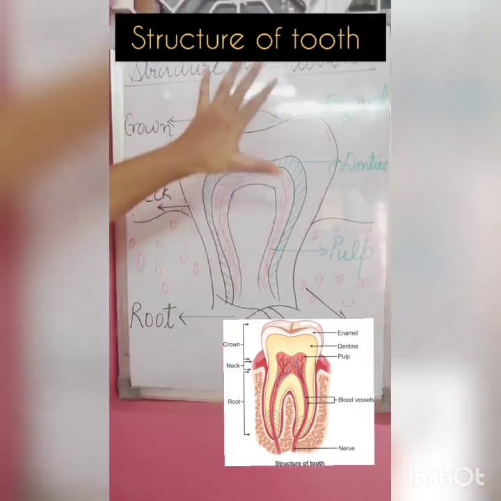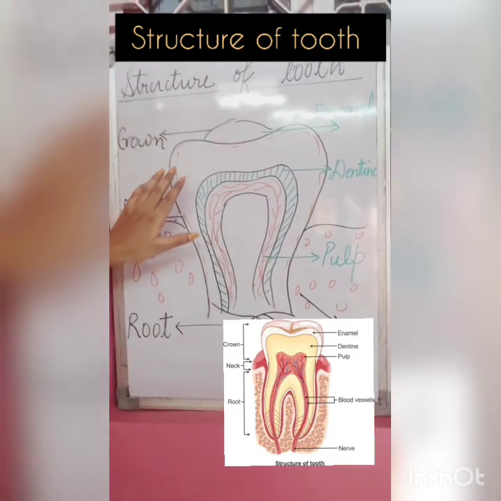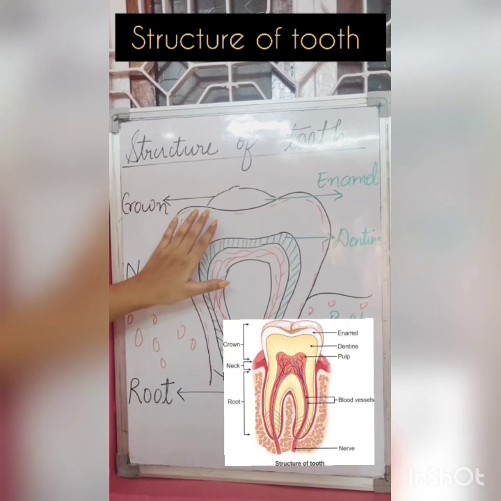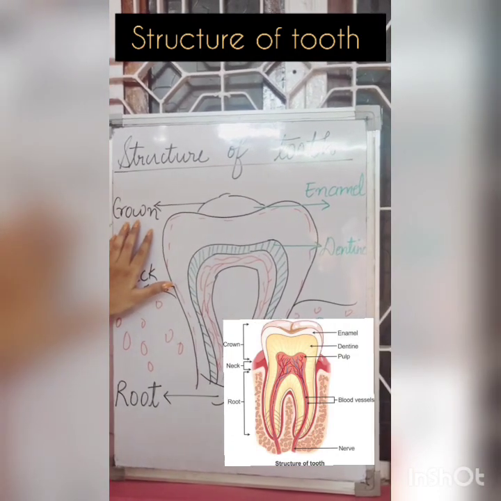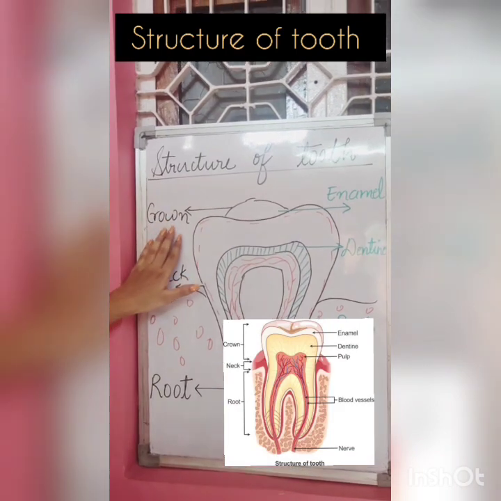First of all, we will deal with the outer surface of our teeth. The white part that we see above is the crown.